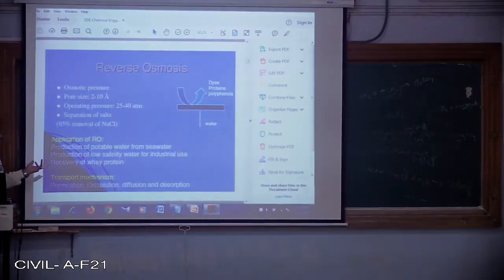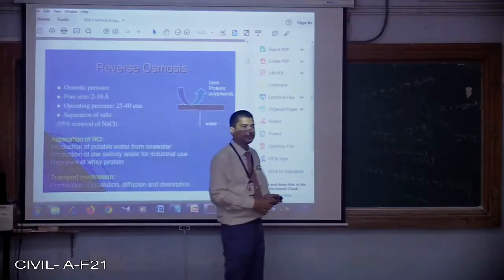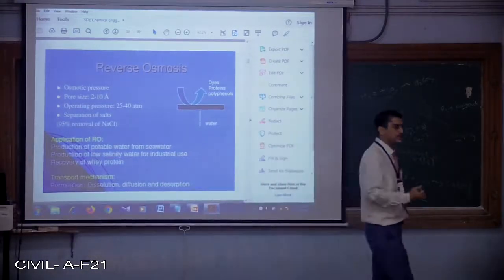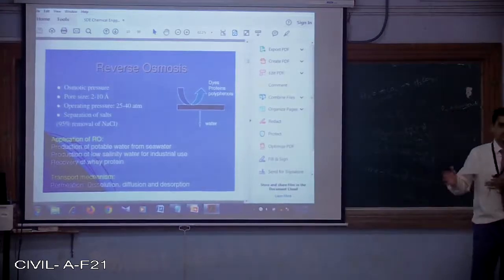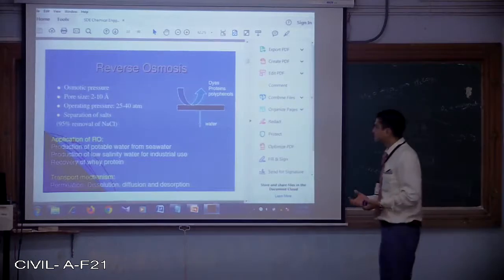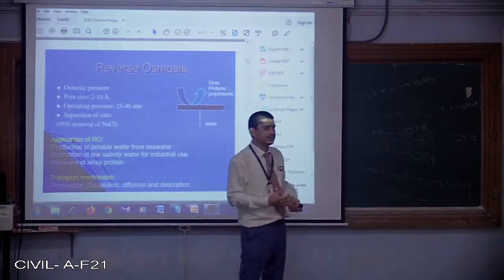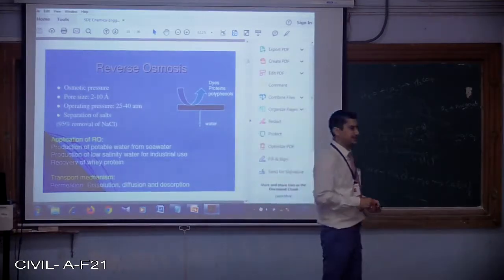Low salinity water is possible if it is required by industrial use. Recovery of whey protein is possible. Whenever we are talking about gym and bodybuilding, we talk about what? Whey protein. So black colored, big boxes will be there, right? So they consist of what? Whey protein. It comes from what? It comes from dairy industries.